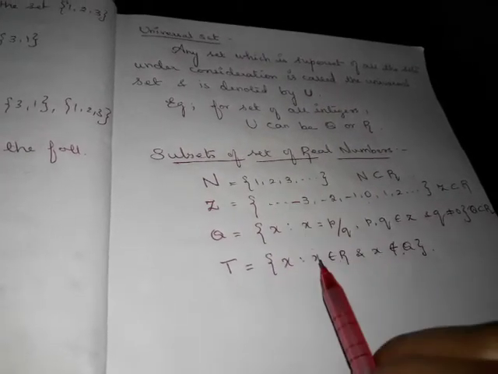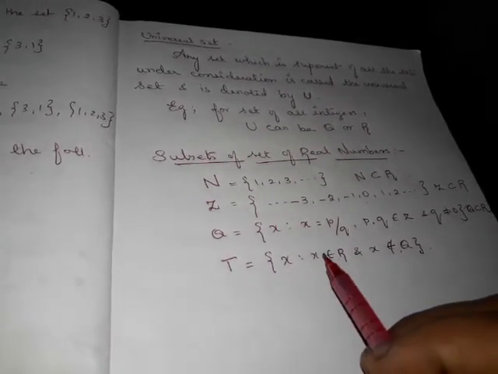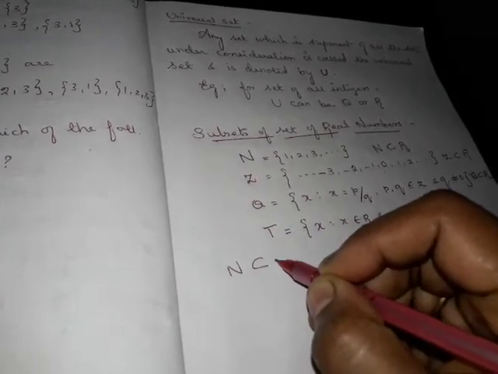So, these are a few subsets of real numbers. From this, what are the relations we can derive? A few relations we can say. N, the natural numbers, is a subset of integers. Integers is a subset of rational numbers, and rational numbers is a subset of real numbers. Okay, and what else can we derive? Irrational numbers is also a subset of real numbers. Yes, these are a few relations which we can derive from this.